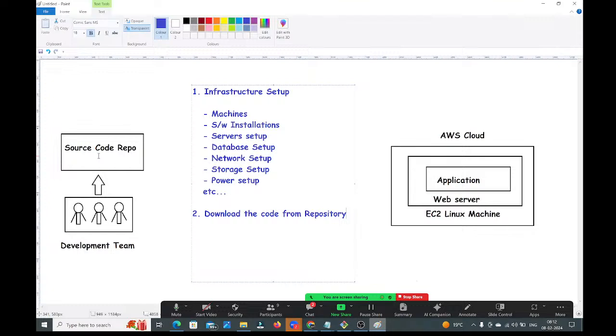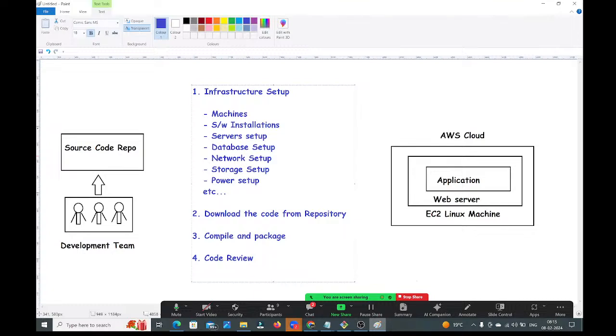Once you have downloaded the code from the repository, as a third step, you need to compile the code and package the code. Compile and packaging you need to take care of, guys. Once it is done, the next important one is code review. Code review also you need to take care of. Code review means what? You need to check whether the developer followed the proper coding standards or not, while writing and implementing the code.